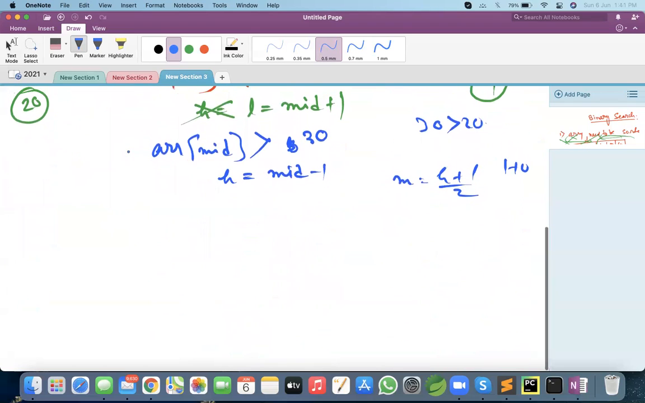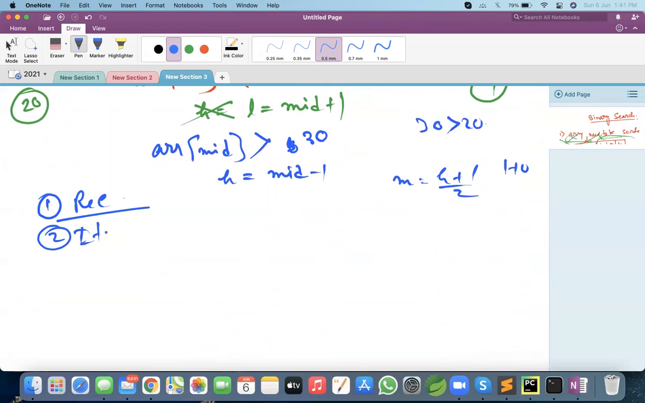Now if we write the pseudo code, how will it be? We can do binary search in two ways: one is the recursive way and the second is the iterative way. So for the recursive way, let us assume you have a binary search function. You pass the array, low, high and x. x is the element I am searching for.